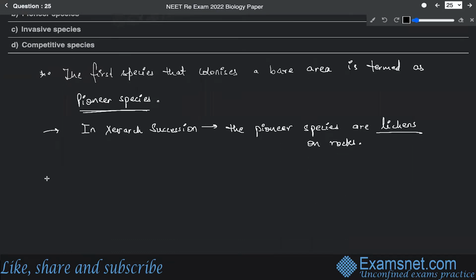All right. While in case of hydrarch succession, if you see, the pioneer species are phytoplanktons.